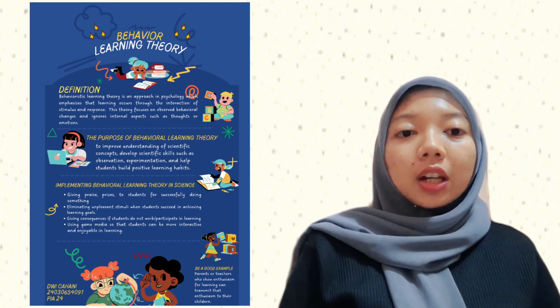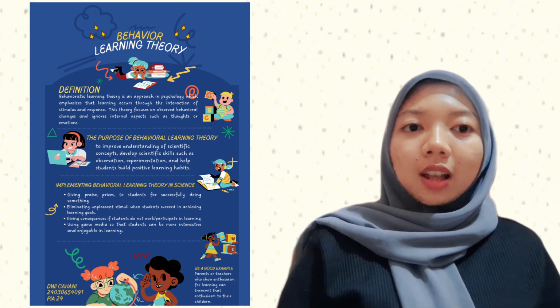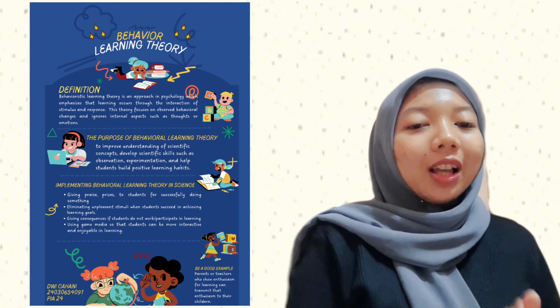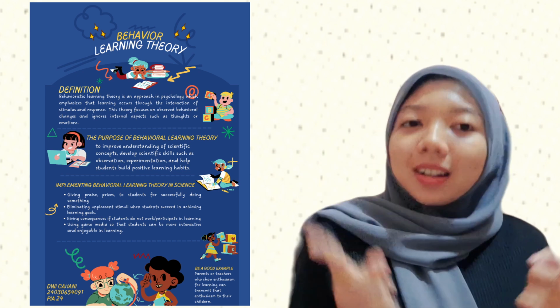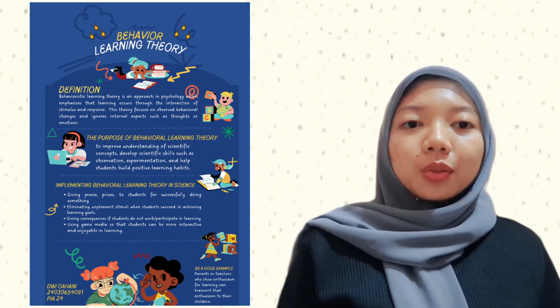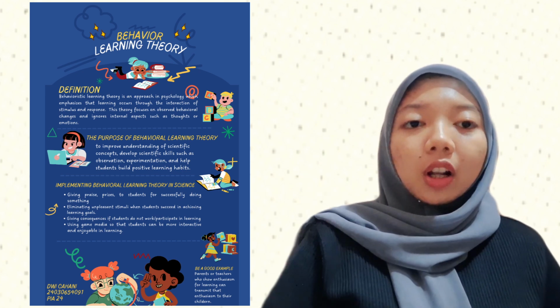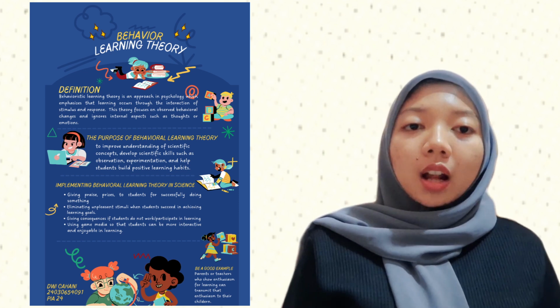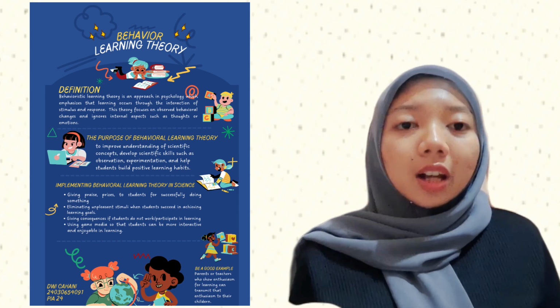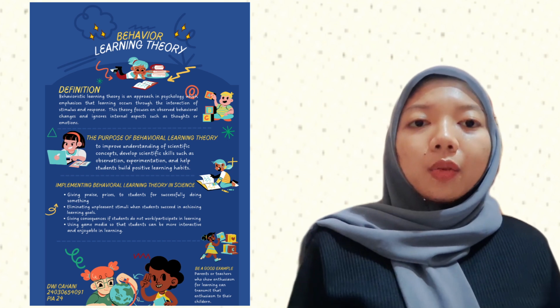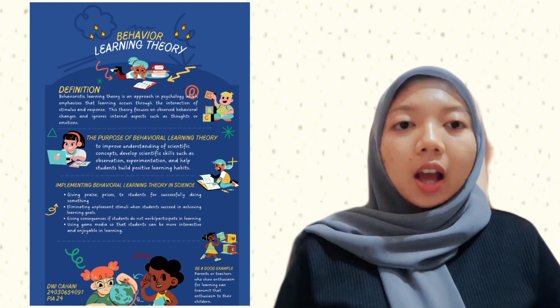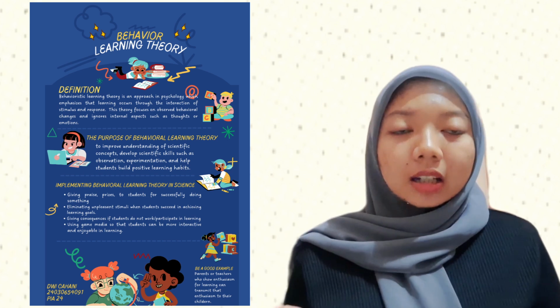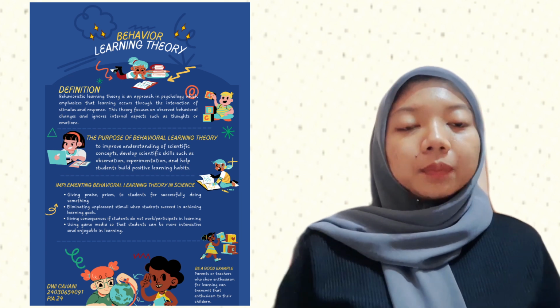Example: the teacher gives compliments such as "very good" or "you are great" to students who successfully do the experiment correctly. You can also give a star or extra point to students who actively ask and answer questions in the science lesson.